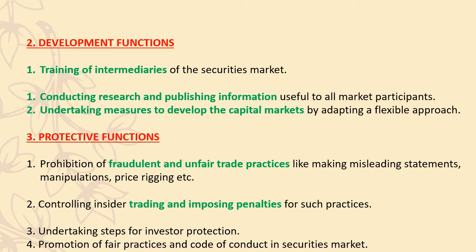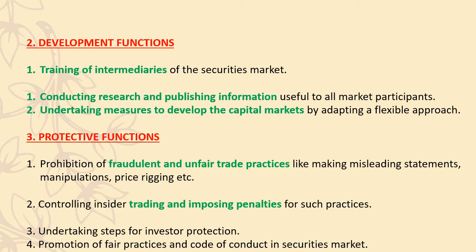So third one is undertaking measures to develop the capital market. So what is happening here? The stock markets cannot go down. If the bull market is going on, then there is no unemployment. The stock markets are doing good. So there are development measures that have to take place in the capital market. The capital market refers to what?